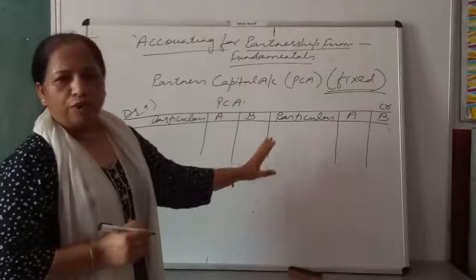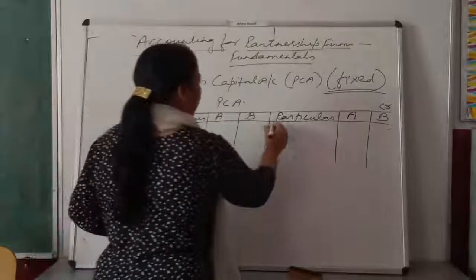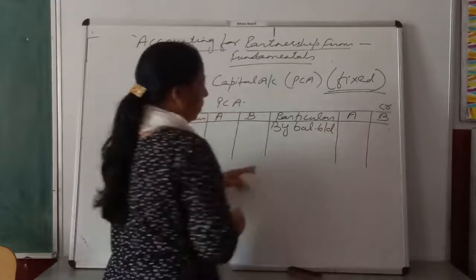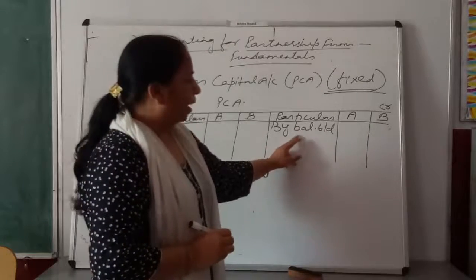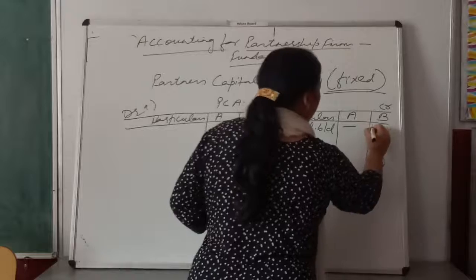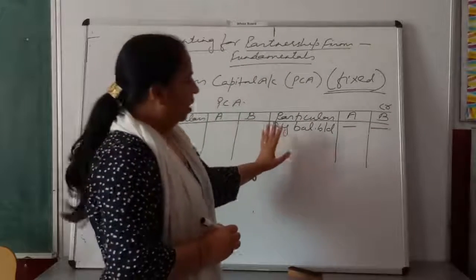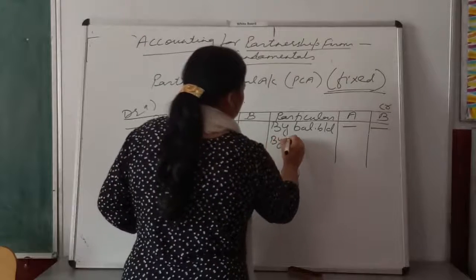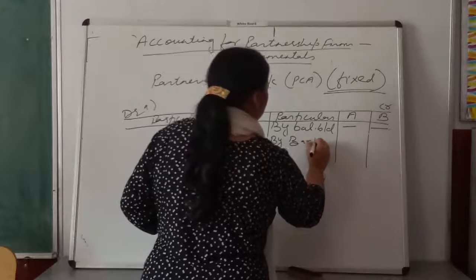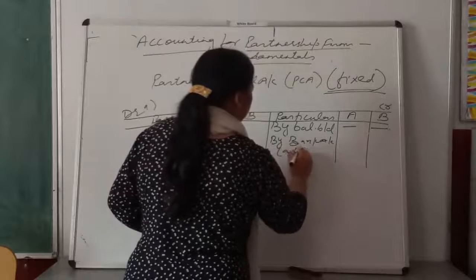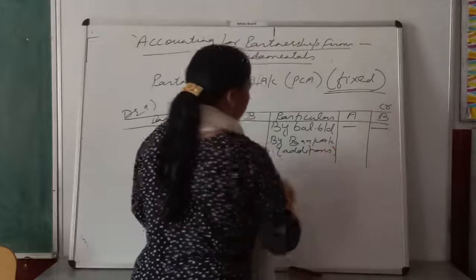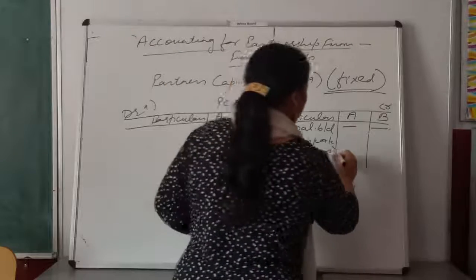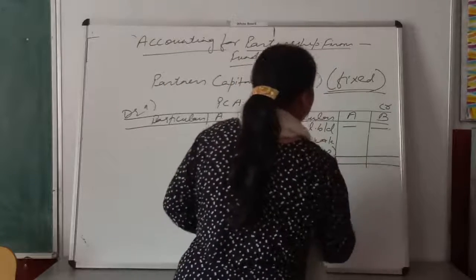So first of all you will write the capital of the partners in the credit side of PCA, that is by balance BD. By balance BD means opening balance of capital. Here you will write the capital of A and capital of B. Am I clear? After that, if there is some permanent addition in the capital, by bank account, you will write here, right? Otherwise, you will not write anything in the credit side.